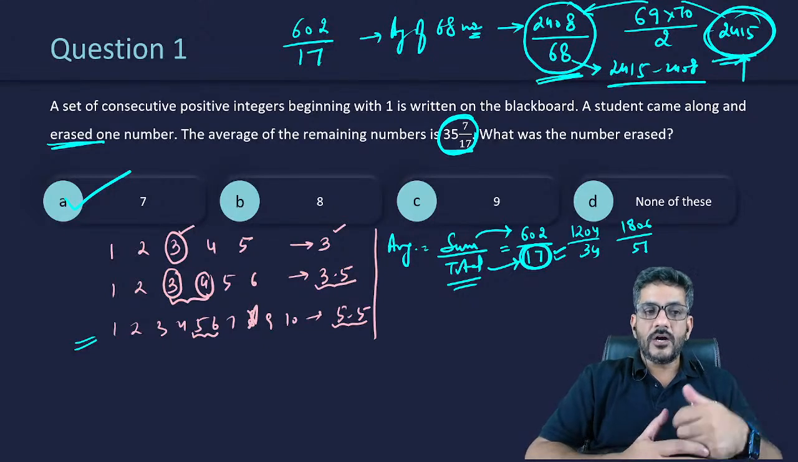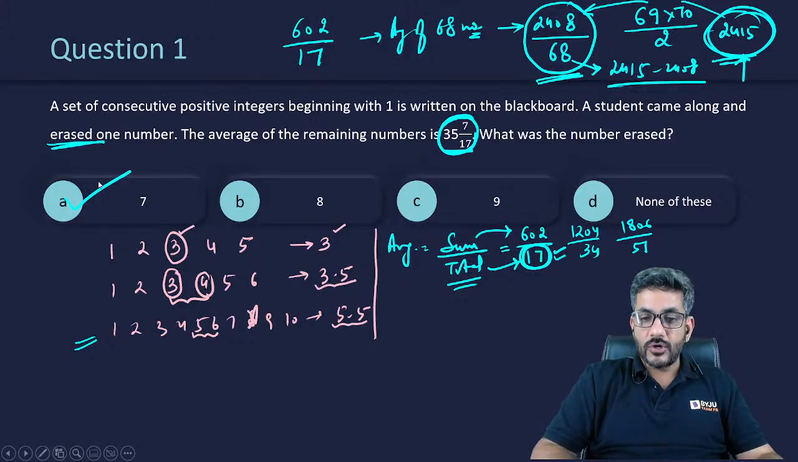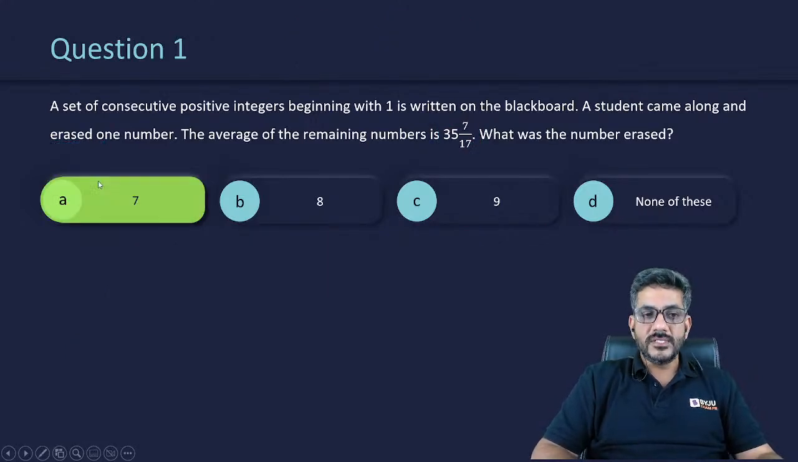Okay, so that's how we get the answer for this first question. I'm sure all of you got it now. We have discussed it once again. So the answer for this first question is 7.